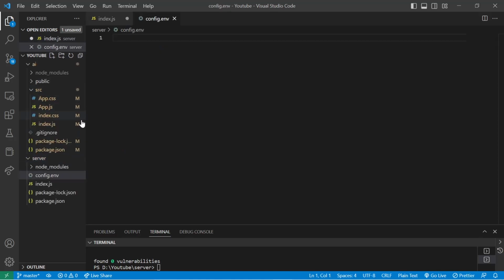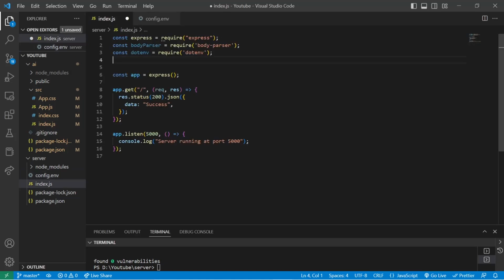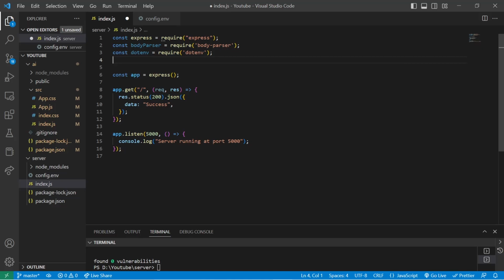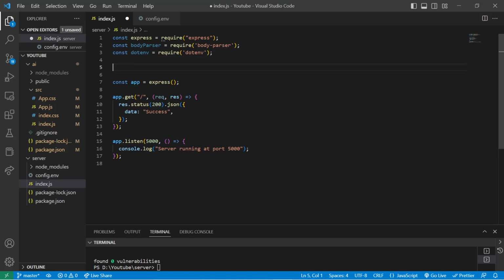Config.env. Alright, and in here what we'll do is we'll set our API key, which is going to be API_KEY, which I'm going to paste here later. For now, I'll just put down the location of config into our index.js file, so our index.js gets to know where to access the information from config.env. So we have to provide the location of the file.